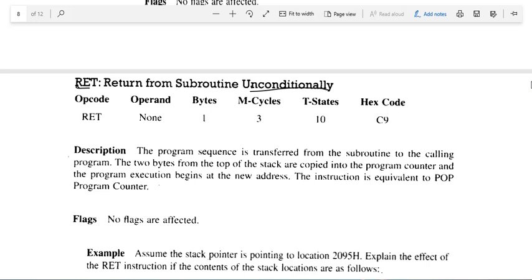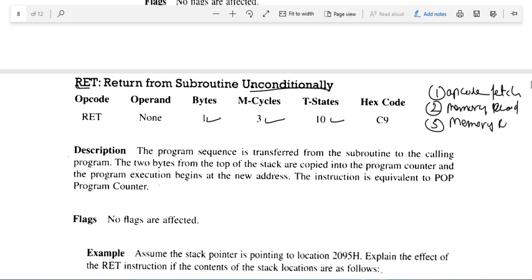Return unconditionally is a 1 byte instruction, 3 machine cycles and 10 T states. Since it is a 1 byte instruction, an opcode fetch will be there. Since it is copying back the content of the stack pointer onto the program counter, we have a memory read. Again, because we have 2 bytes in the stack, we have 2 memory reads for reading the 2 bytes from the stack. So 4, 3, 3, that is 10 T states.